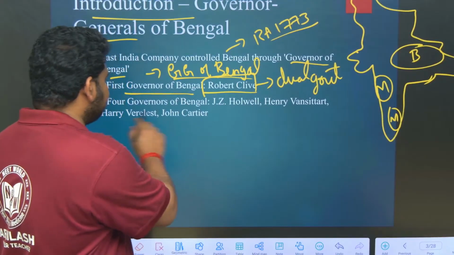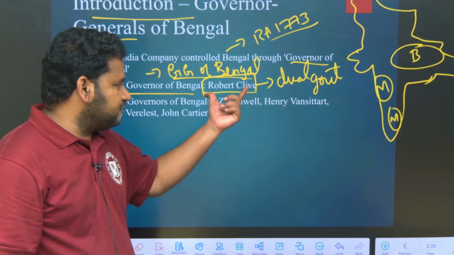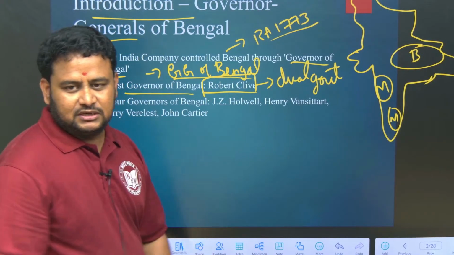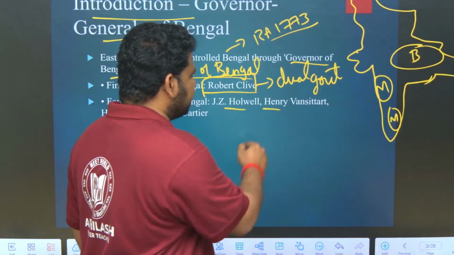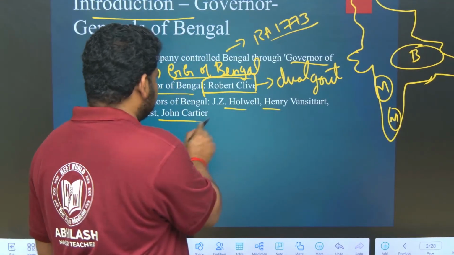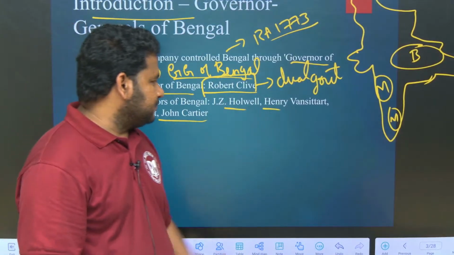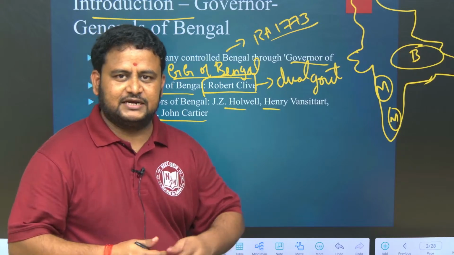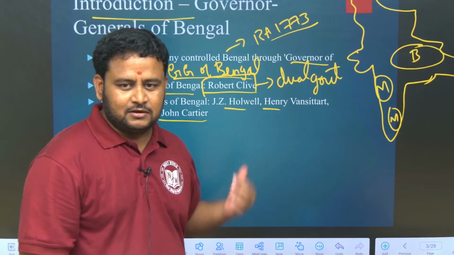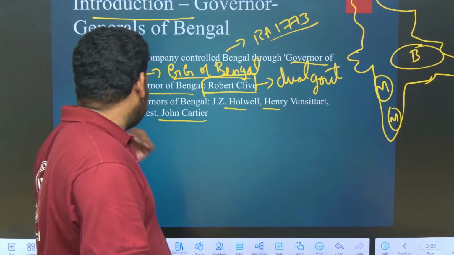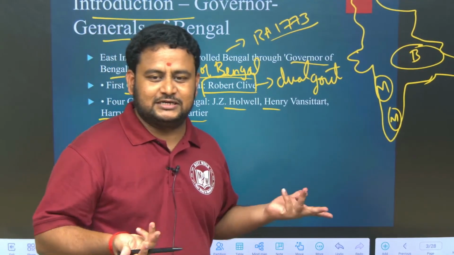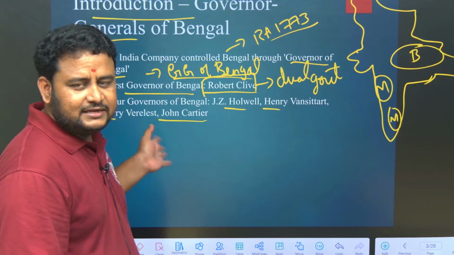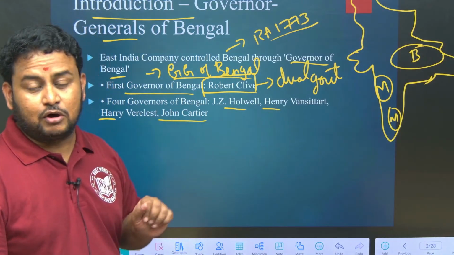Next, when it comes to the Governor of Bengal, the first one was Robert Clive. After that there were 4 other members, and you can remember them by the name H. Robert Clive, Howell, Henry, Harry and John Cartier. If you watch cricket, England's team has Harry Brook, remember it like that. And John Cartier, remember John Cena, John Cartier. This is how you remember Howell, Henry, Harry and John Cartier. These were the other governors of Bengal.